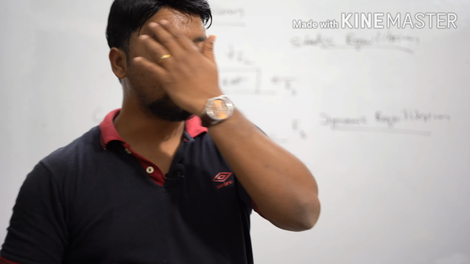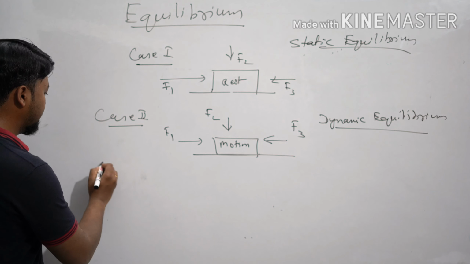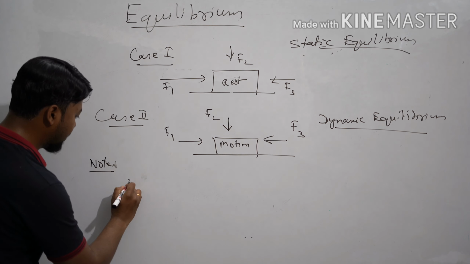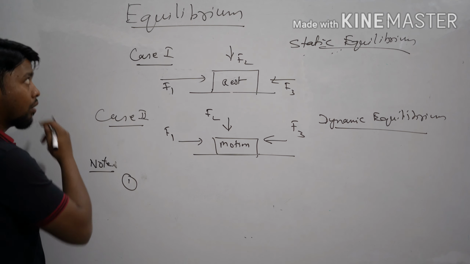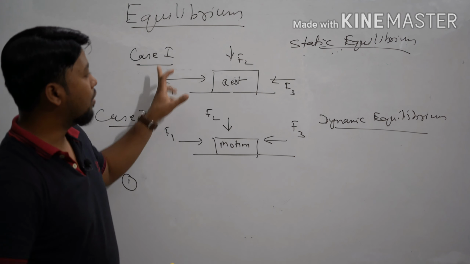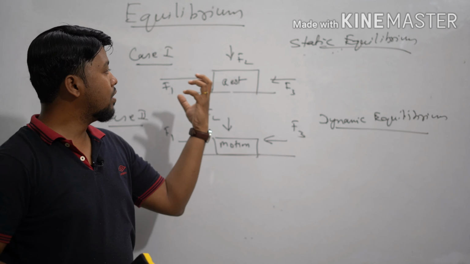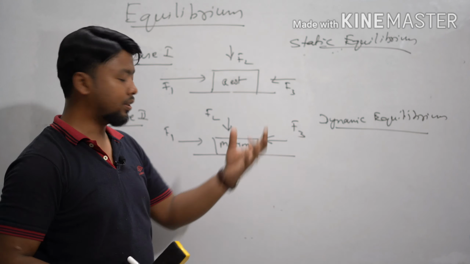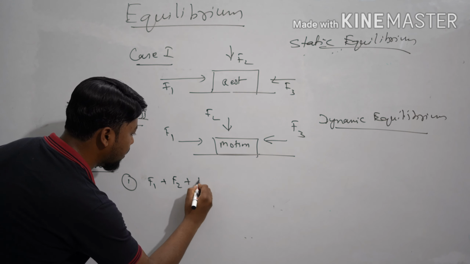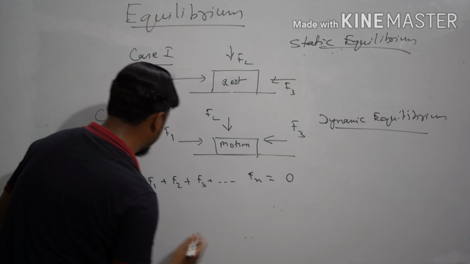And there are two conditions for equilibrium to happen. This is very important. You can write it in notes. The first condition for a body to be in equilibrium is that the resultant sum, the algebraic sum of all the forces acting on the body, should be 0 always. That means any number of forces acting on the body should sum to 0.